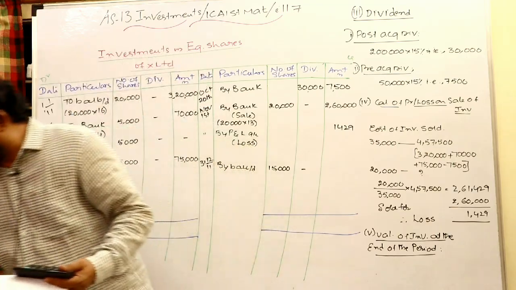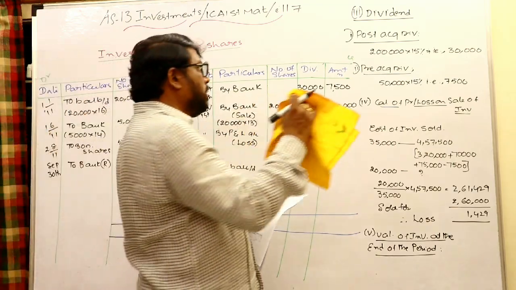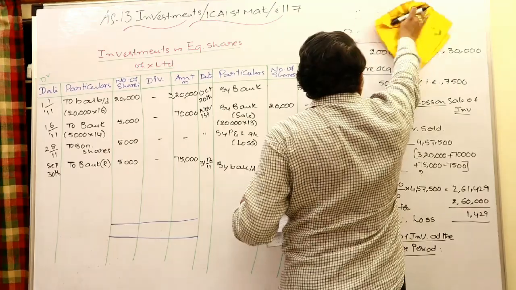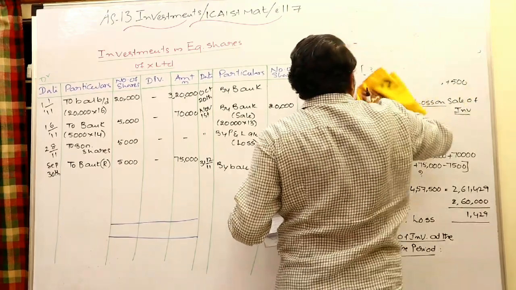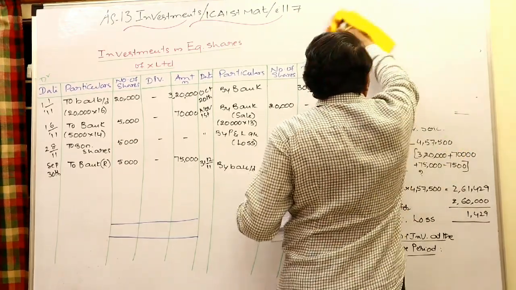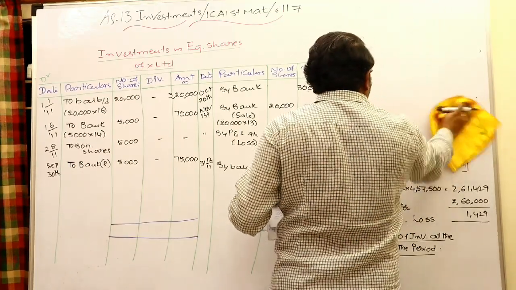Investments at the end of the period are always to be valued at either cost price or market price, whichever is lower. Here the cost price is given to you. Let us take the market price also, and whichever is lower is to be considered.